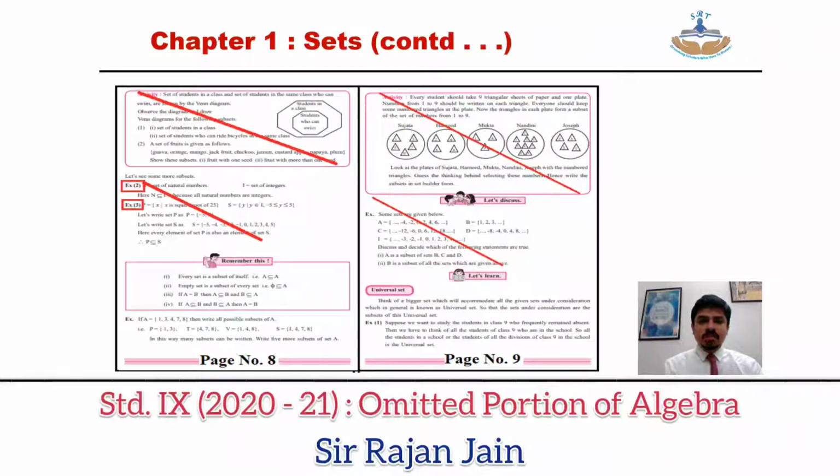Then come to page number 8. On page number 8, at the top of the page, there is an activity box. That entire activity box is cancelled. Then below that, example number 2 and example number 3, you may strike out. Then on page number 9, the entire activity box at the top of the page is omitted. Below that, in the let's discuss part, the example which is given is also omitted for you.